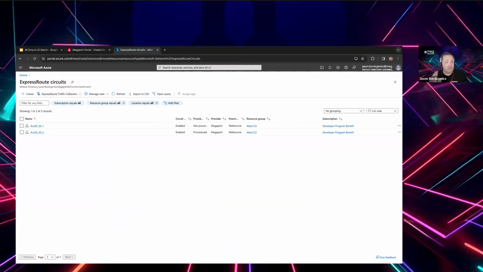I won't stand up a new one. I'll actually use one of these, but I'll show the process. So I've gone in here to the Azure console, and previously you can see there's two ExpressRoute services there that are sitting in the Melbourne region.